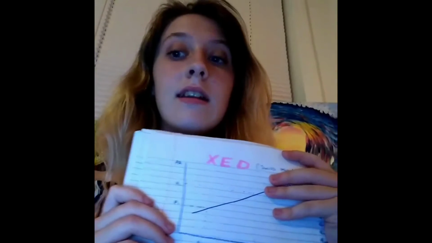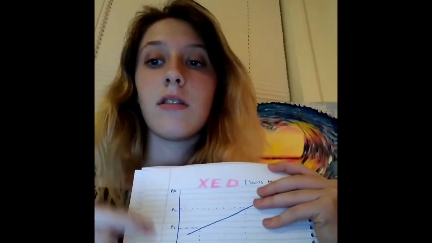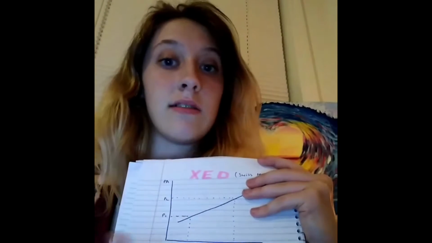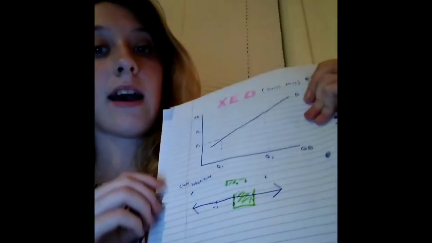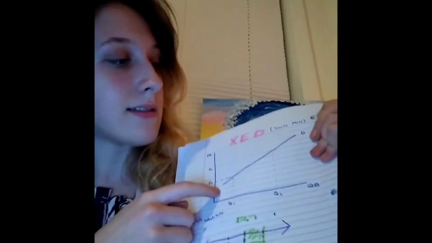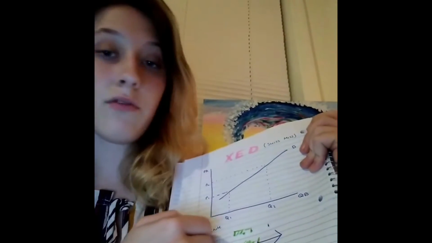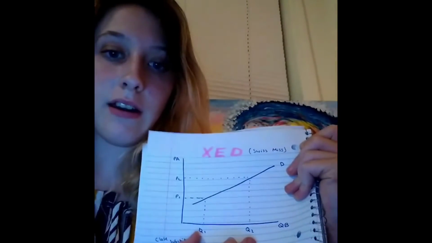The cross elasticity of demand shows a business how the price of one product going up affects the substitutes and complements of said item. Substitutes are shown when the calculation gives a positive, complements are shown when the calculation gives a negative. By looking at this graph, we can see that when the price of Swiss Miss goes up, it's a close substitution for Nestle hot chocolate because there's a huge gap between the quantity demanded.